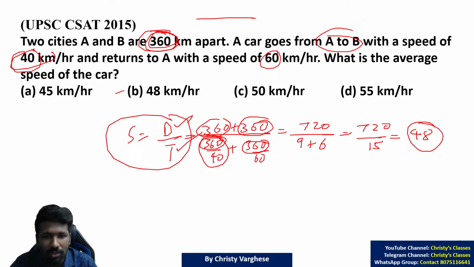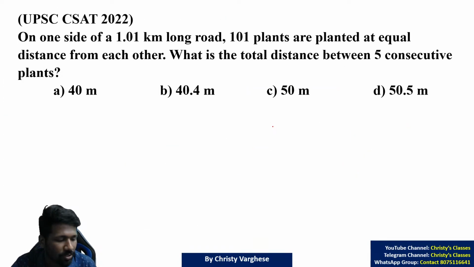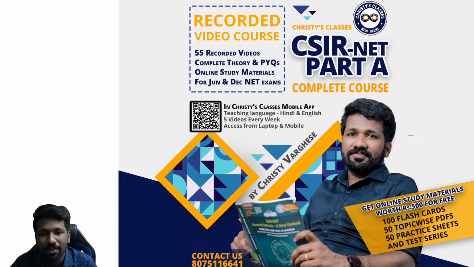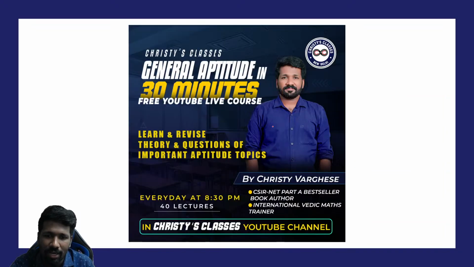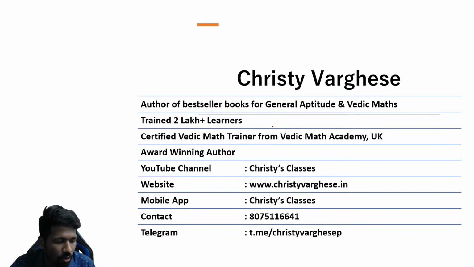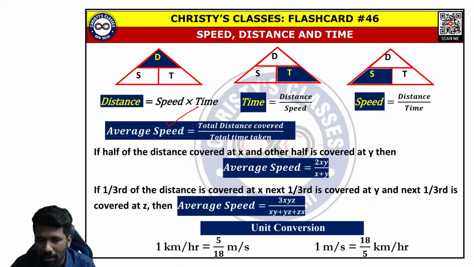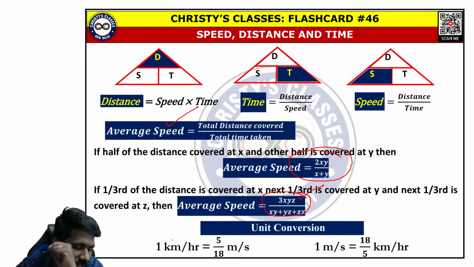So I think now this is clear, the average speed concept. Now we will go to the next concept because there are many concepts to be discussed today. So basically every question in this chapter is checking your understanding about the concept of speed, which is speed is equal to distance by time. Many questions you can do without formula, and average speed is what we discussed. In the 3 speed case, if you want a formula, this is the formula. And in this chapter, in many questions, you may need this also, the conversion of unit.